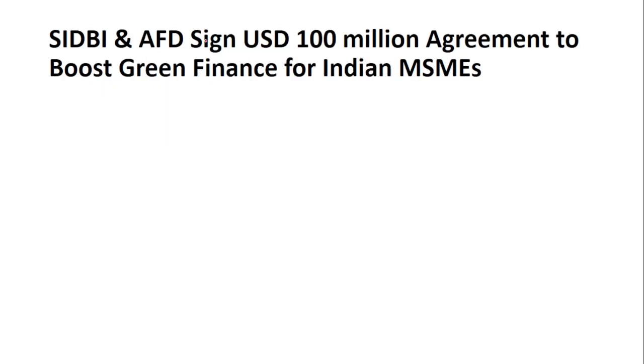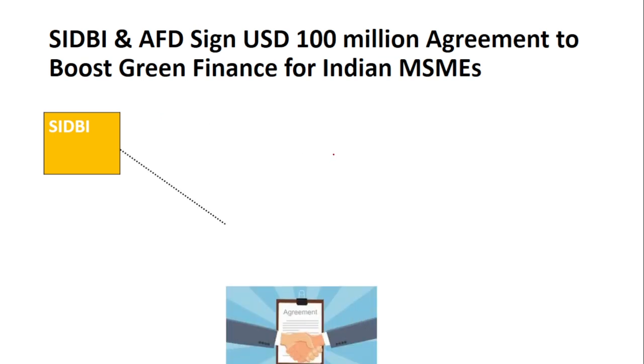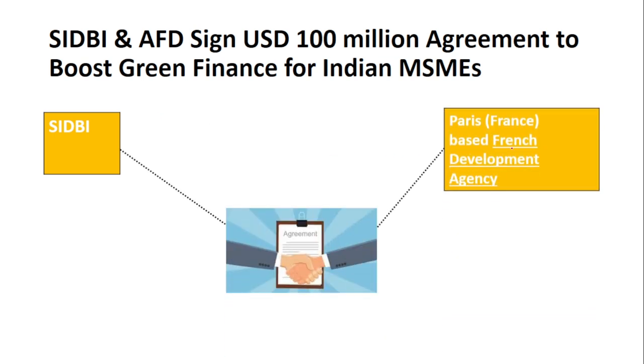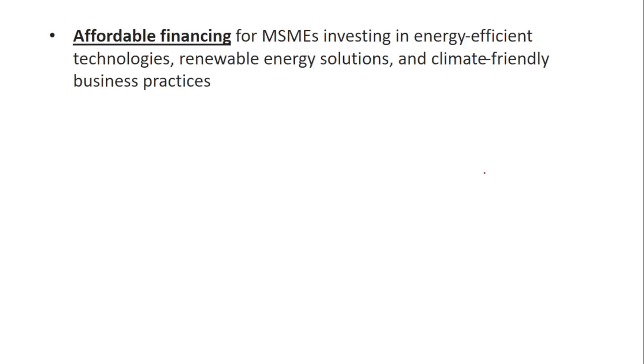The next news is about an agreement. SEBI has signed an agreement with the France-based French Development Agency, which is worth 100 million. This amount will be used to fund the MSMEs who are interested in investing in energy efficient technologies as well as renewable energy solutions and climate friendly business practices. So, finance will be provided for MSMEs investing in these areas.